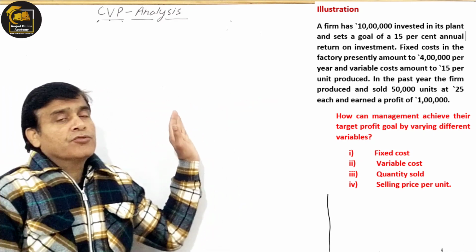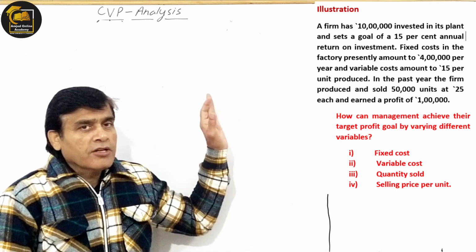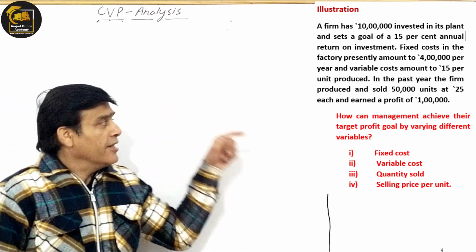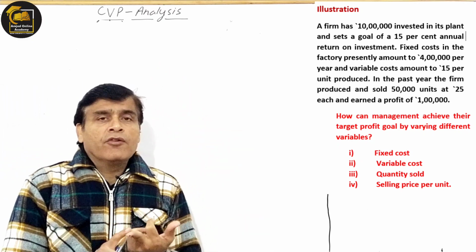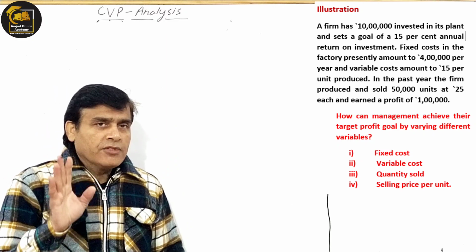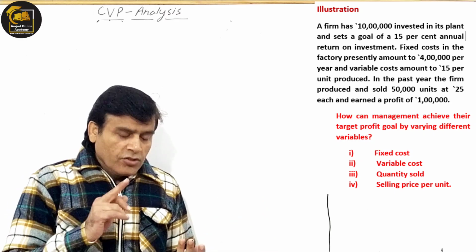You are asked to calculate the required profit, the existing profit. You are also asked to calculate the target profit. Then, what goal you have already set is given in the question. Look, what goal you have already set. Suppose the 15 lakh investment is there and you have set a 10% profit, right? So that is your goal.